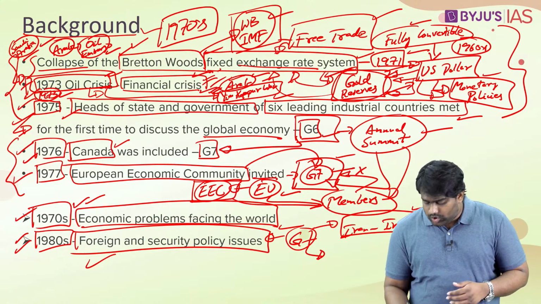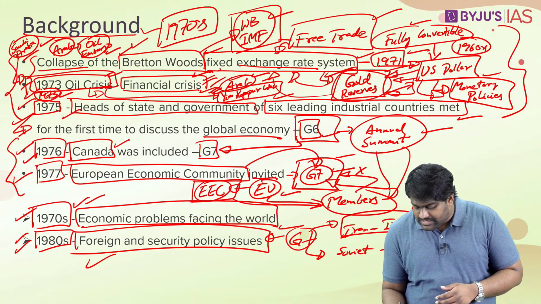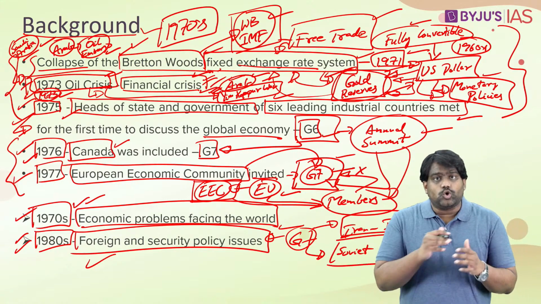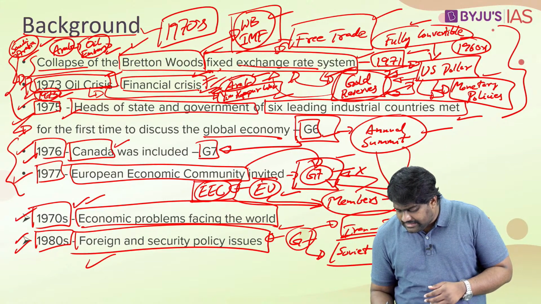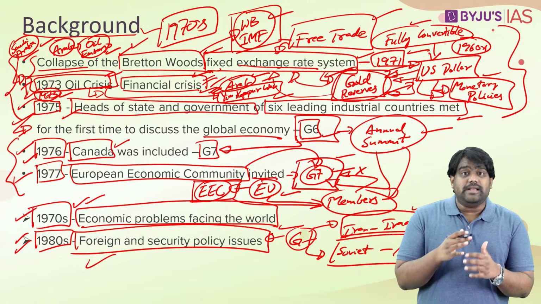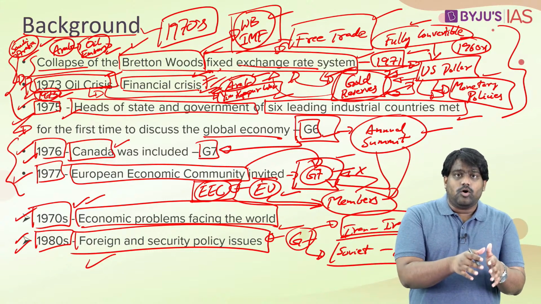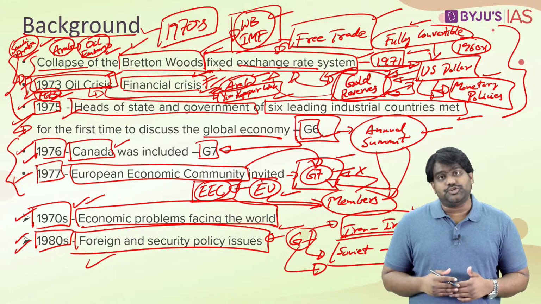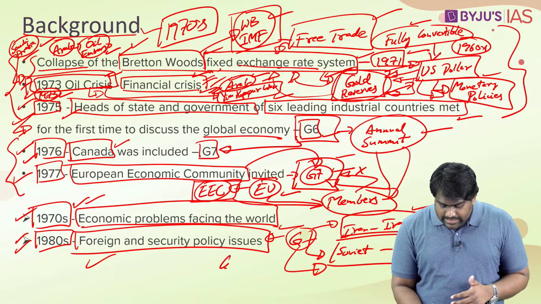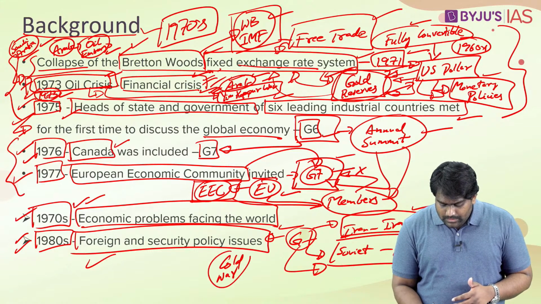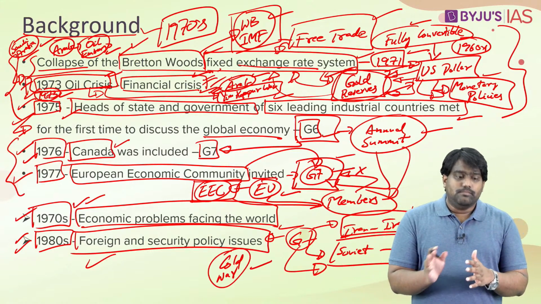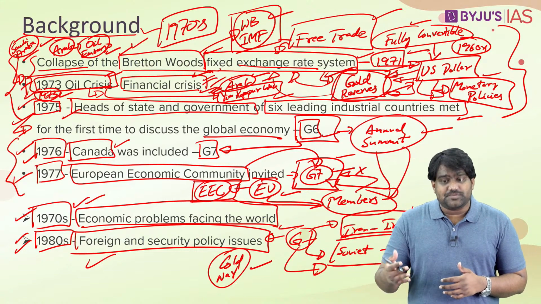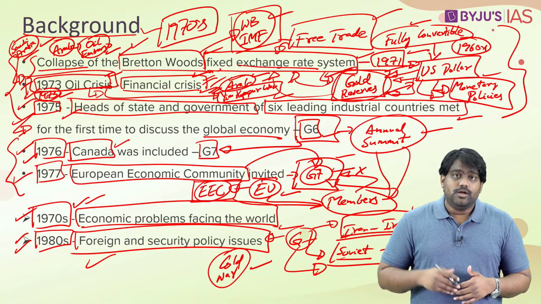Then it also took note of the Soviet invasion of Afghanistan, which began in 1979. The Soviets occupied Afghanistan until 1989. So for 1 decade, the Soviet Union was in occupation of Afghanistan, and the G7 countries were looking into this issue. Because remember, this was the era of the Cold War. There was a huge ideological divide between the democratic bloc led by US and West European countries and the communist bloc led by the Soviet Union.